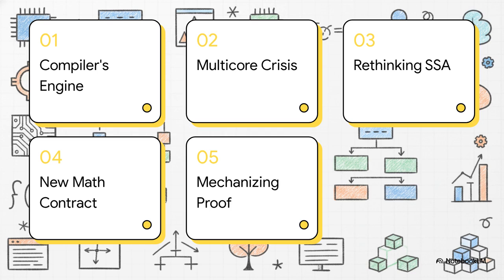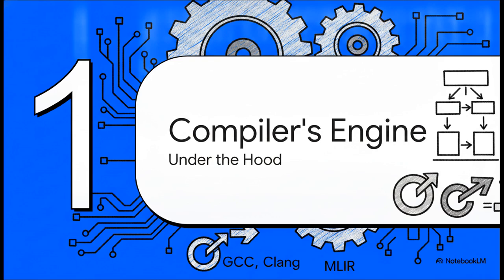First, the compiler's hidden engine. Second, the multi-core memory crisis. Third, rethinking static assignment. Fourth, establishing a new mathematical contract. And finally, mechanizing the proof. Let's dive into step 1, the compiler's hidden engine, taking a look under the hood.